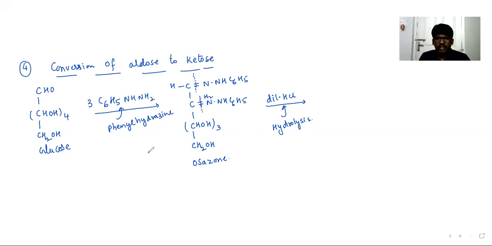This side we can add H2, and this side we can add H2, and this side we can add O. That will give you CHO connected with C double bond O and connected with CHOH thrice, CH2OH, right?